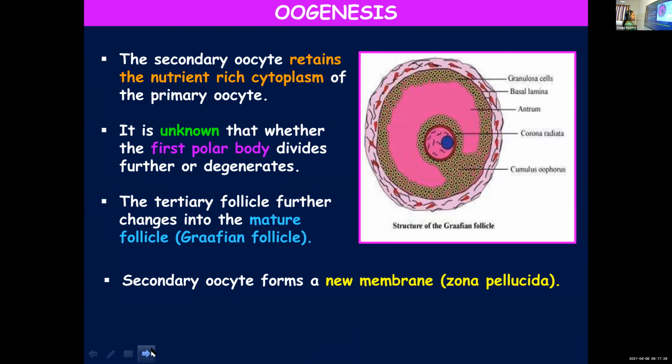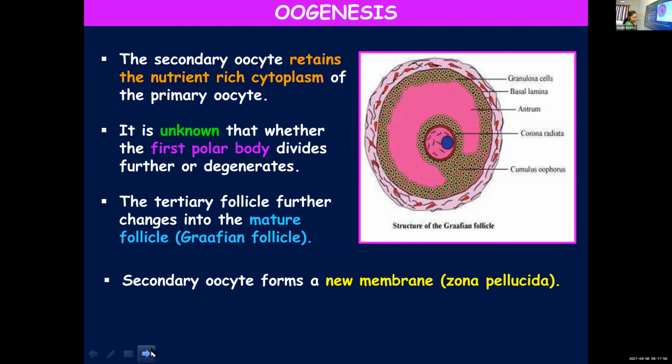Secondary oocyte, which is within the Graafian follicle, will form a new membrane. It covers itself with a new membrane. You call it zona pellucida. And where is this secondary oocyte present? Within the Graafian follicle.